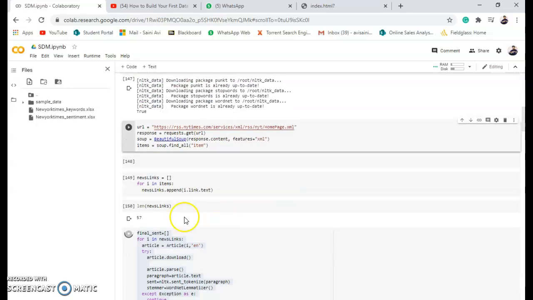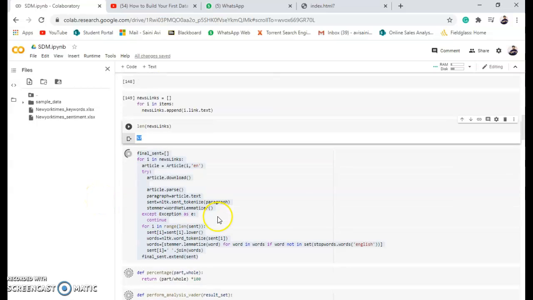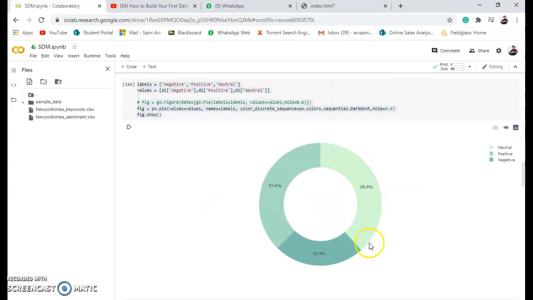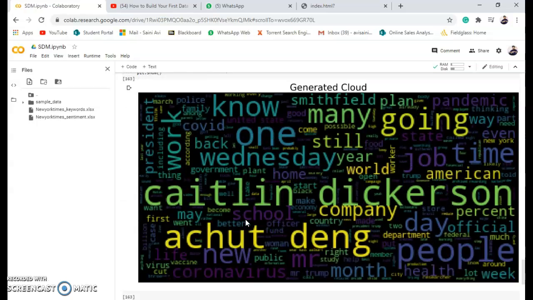Here we go. In the New York Times we have scraped 57 articles, and in those 57 articles we are running the sentiment analysis, and using that we have generated some results. Here we have neutral and negative around 24%, positive 37.5%, and using TextBlob we have generated these results among these categories. Here's the word cloud generated from the recent 57 articles.